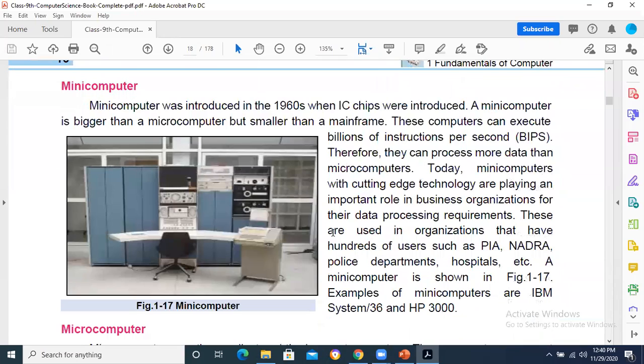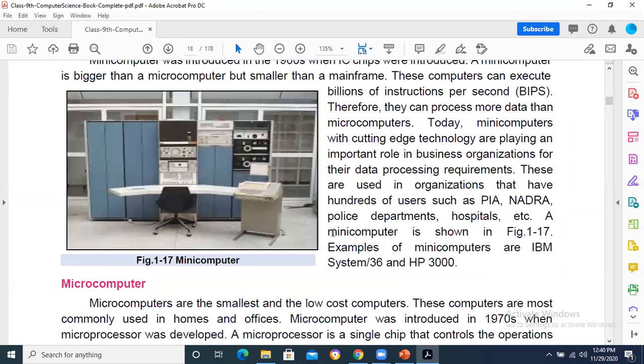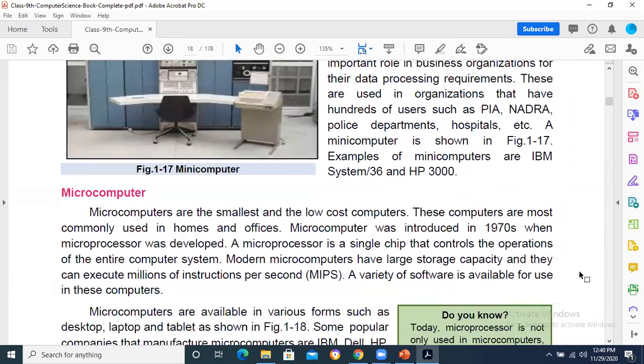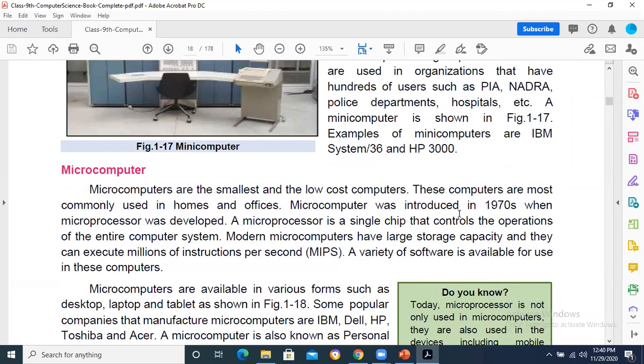And if we see over here, mini computers are also similar to mainframe, but keep in mind mini computers have less capacity as compared to the mainframe computers. That is the only difference. Mainframe has better performance. So mainframe examples, and for mini computer examples, if you see over here, IBM 360 and HP 3000 are the examples. So these could be asked in the MCQs as well. You need to be very attentive about all these things.